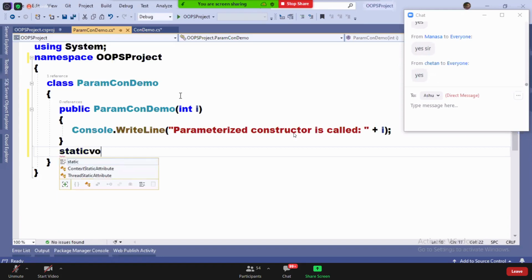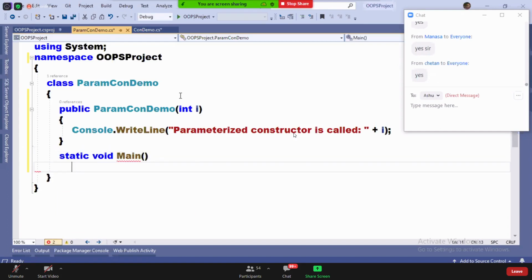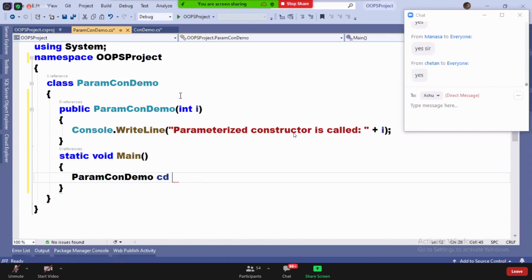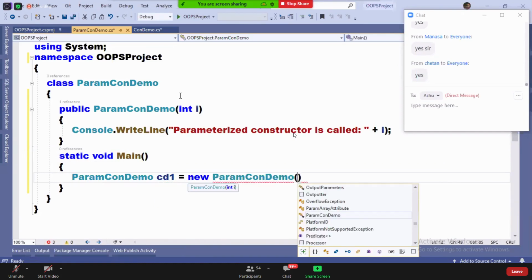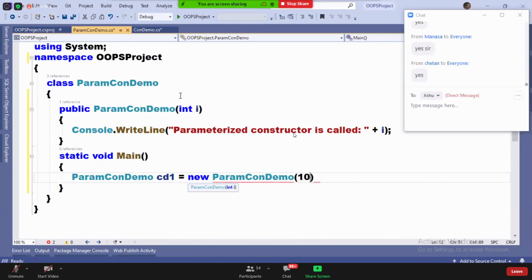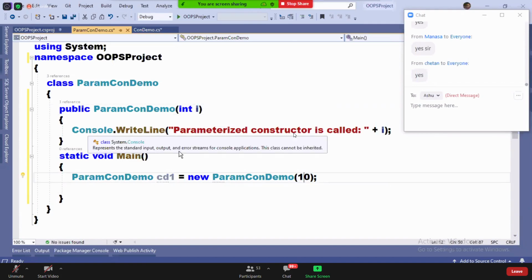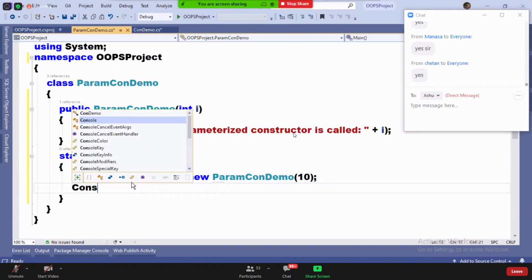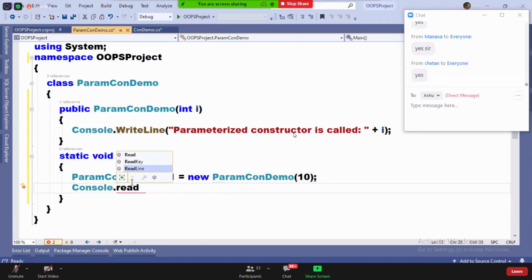Okay, now static void Main. And now you see, I'm going to create paramConDemo CD1 is equals to new paramConDemo. When I create an instance, I can pass a value now. The value I'm passing here will come to I, and now that value is going to be printed for you here. Console.ReadLine.